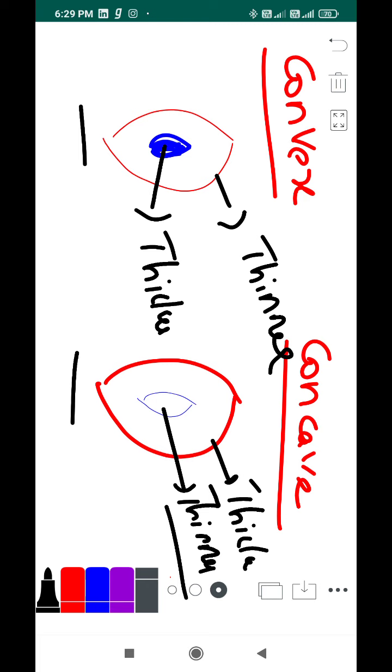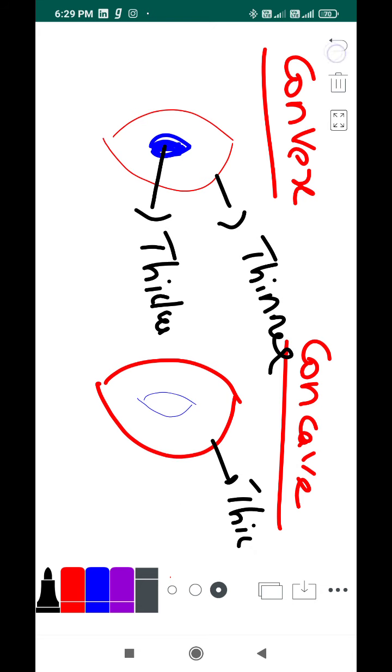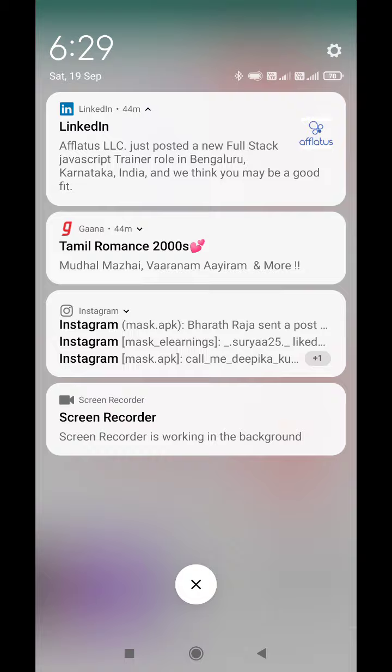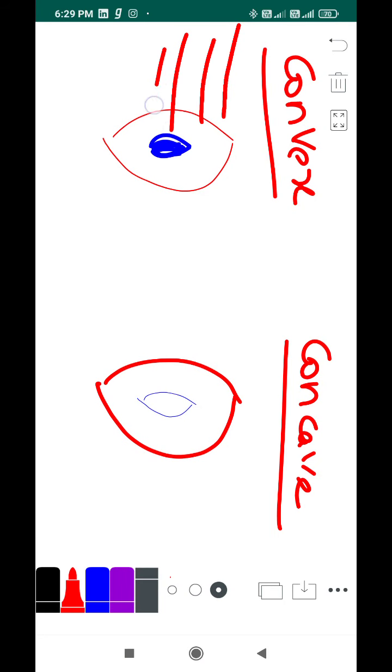They have an inherent property. The property here is convex. The convex lens has a property of converging the light. If light rays come from different points, they would converge all the light rays at one particular point.